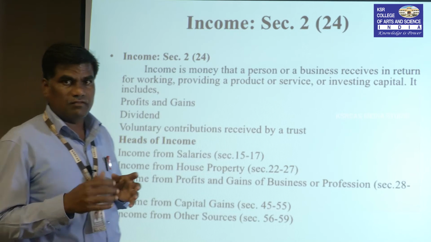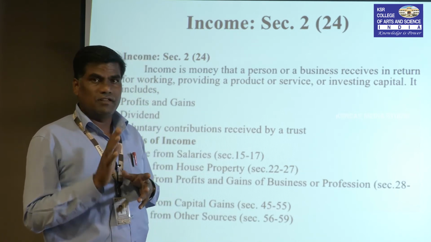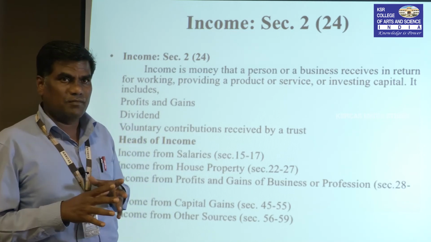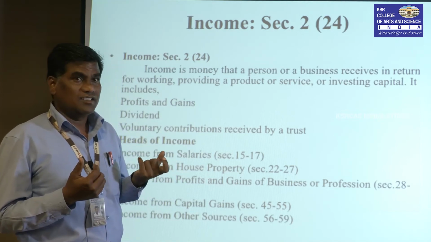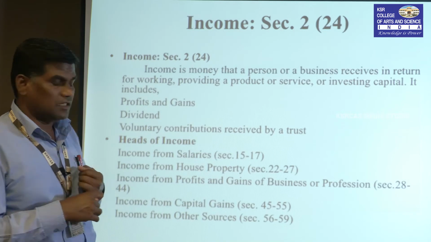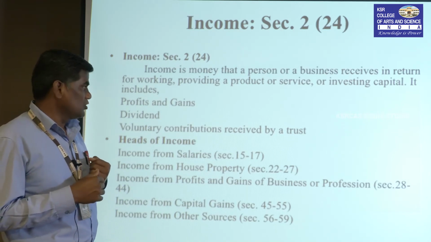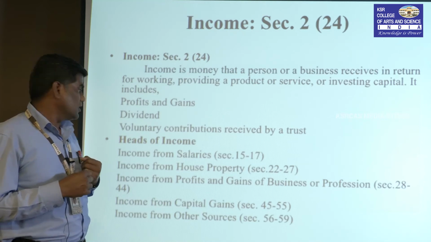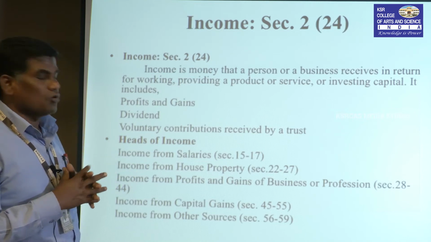And another thing, heads of income. See, everyone has five fingers in our hand. It is like that, everyone earns money under five heads. It is not compulsory; it is our own interest and own skill that falls under the five heads. First one is income from salary, which is dealt with in sections 15 to 17 of the Income Tax Act, 1961. Income from house property, sections 22 to 27.